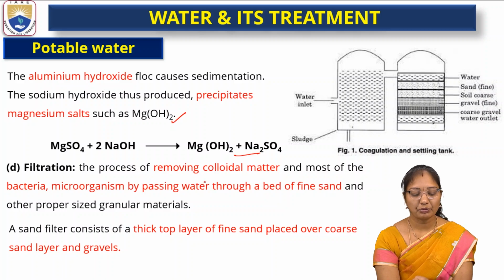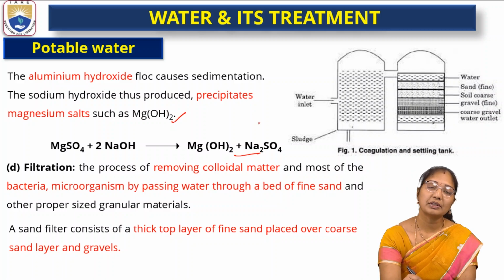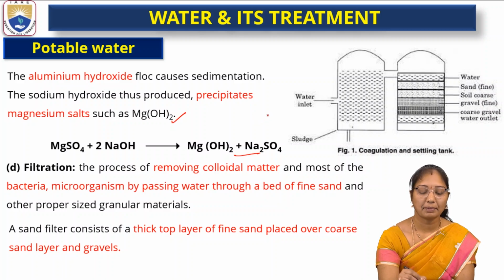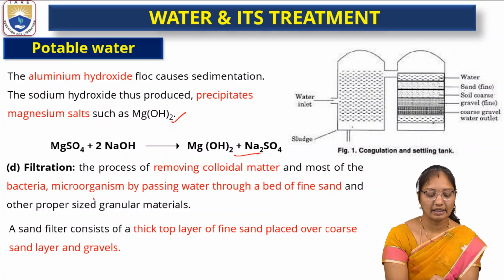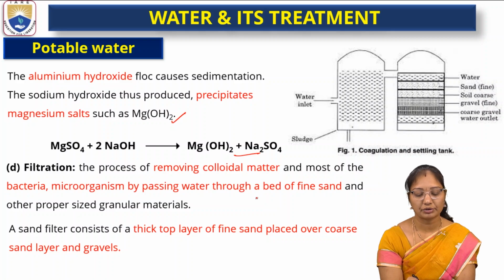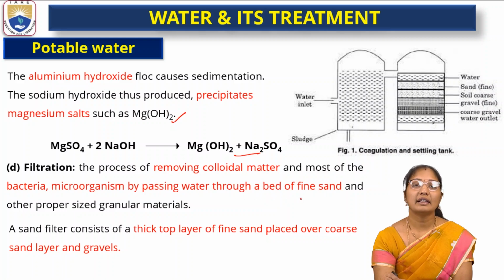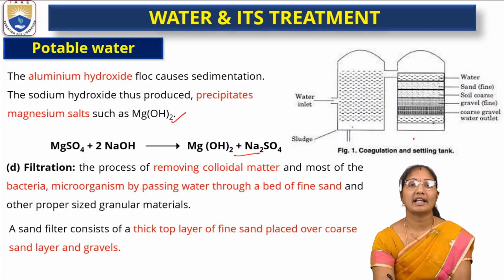So the process of removing this: whatever precipitates or colloids are formed in this step are removed by the filtration method, and most of the bacteria and microorganisms are removed by passing water through a bed of fine sand. Here the filtration is done through the sand filters.